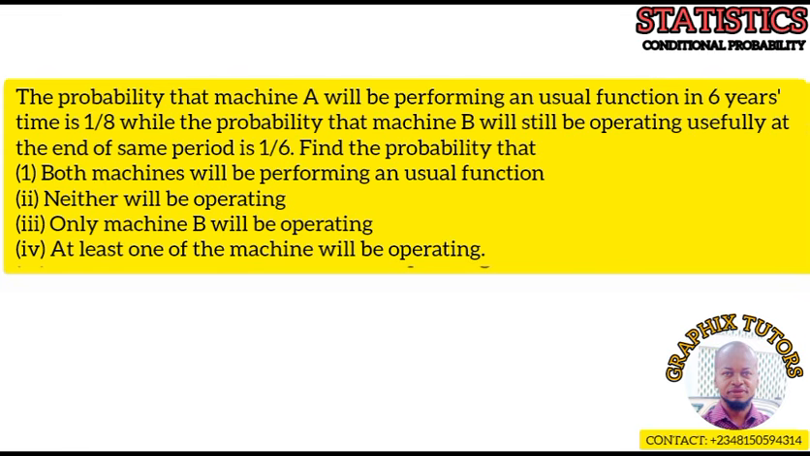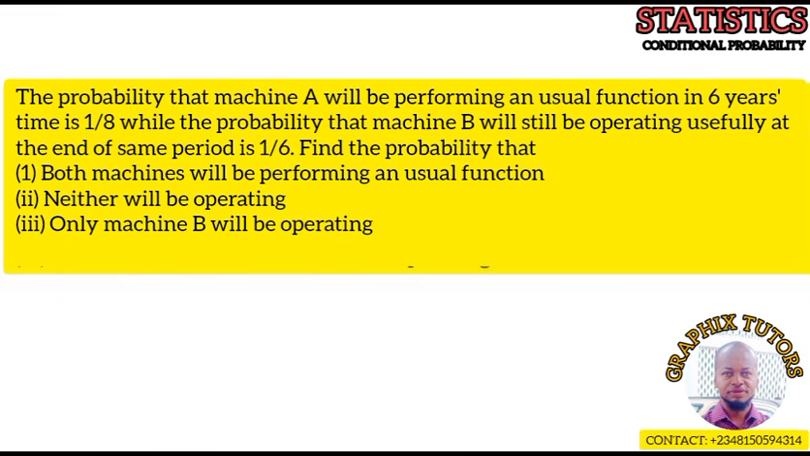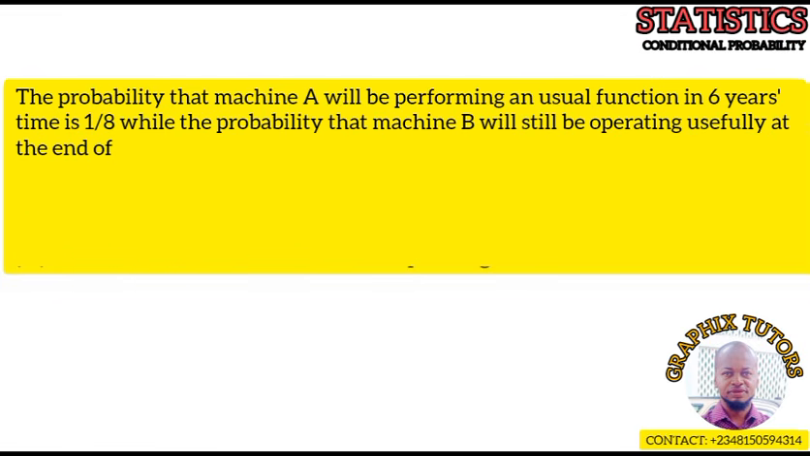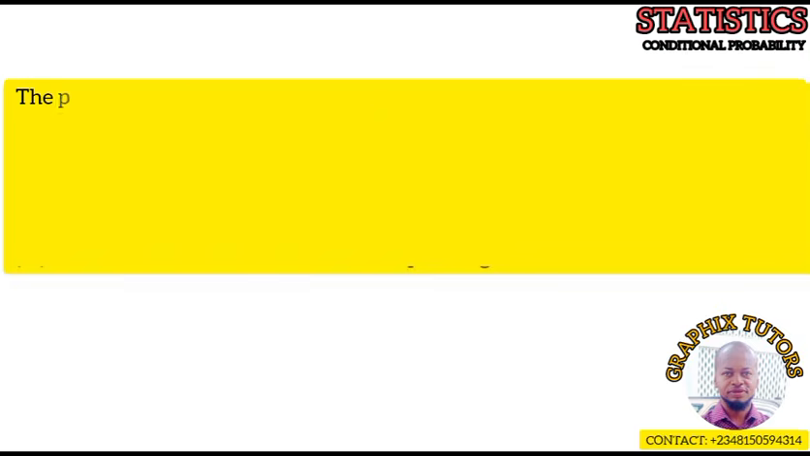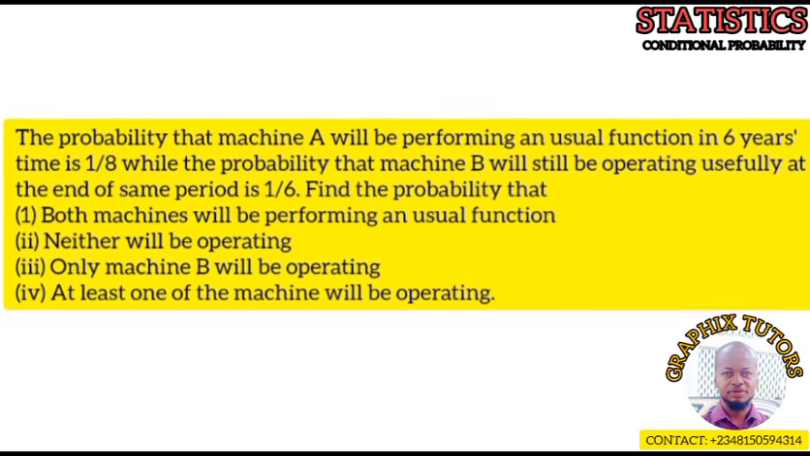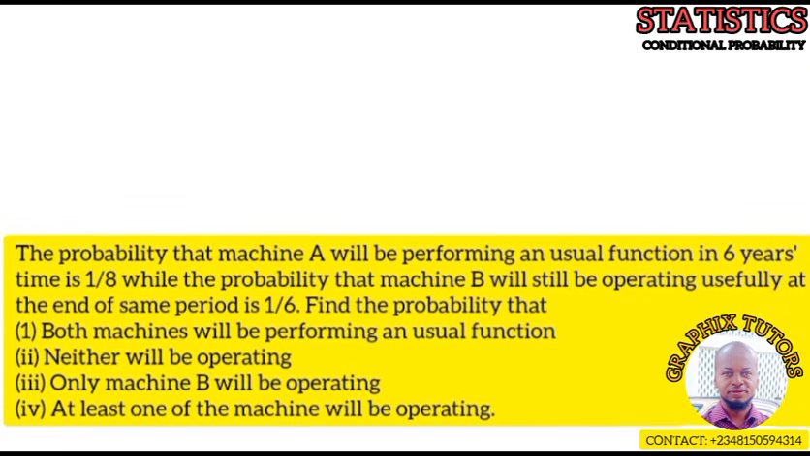Find the probability that: Roman figure 1, both machines will still be performing an usual function. Roman figure 2, neither will be operating. Roman figure 3, only machine B will be operating. Roman figure 4, at least one of the machines will be operating. Now, to make work easier for you, write out all the givens.